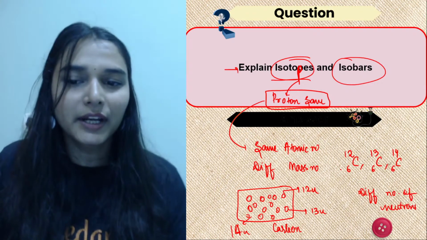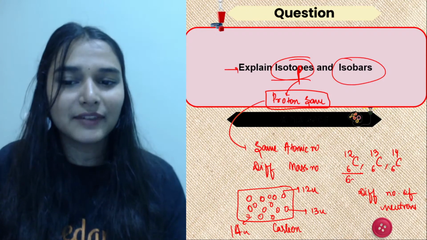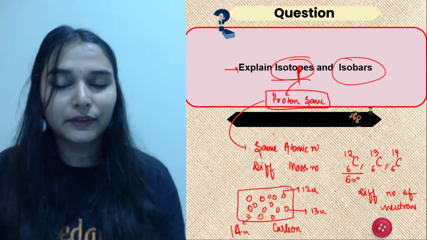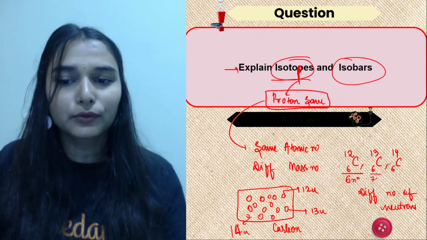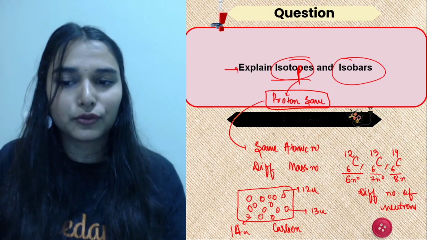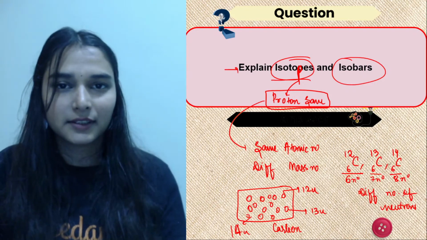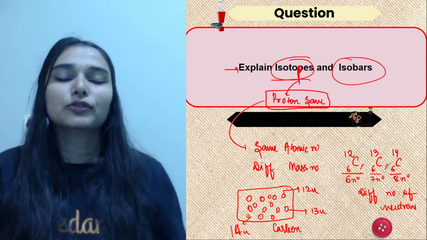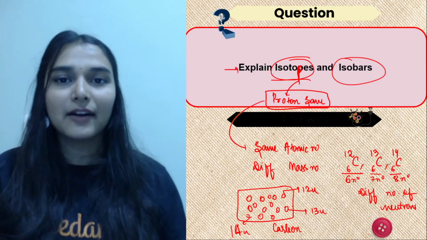जैसे you can see over here, this isotope will be having 6 neutrons. Mass number minus atomic number will give you neutrons. It will have 7 neutrons. It will have 8 neutrons. ठीक है. Okay, different number of neutrons. So isotopes, you can explain, isotopes are the atoms of same element having different masses.